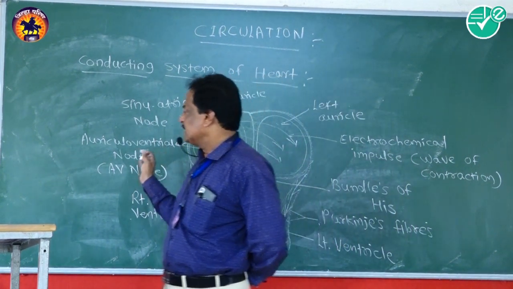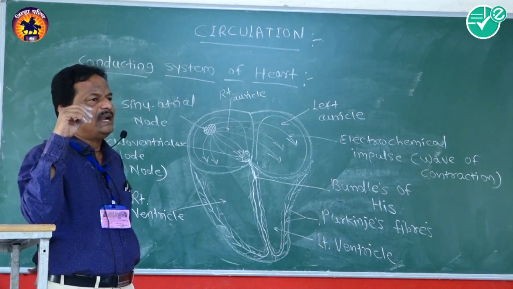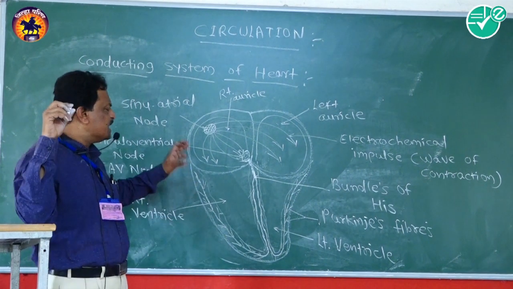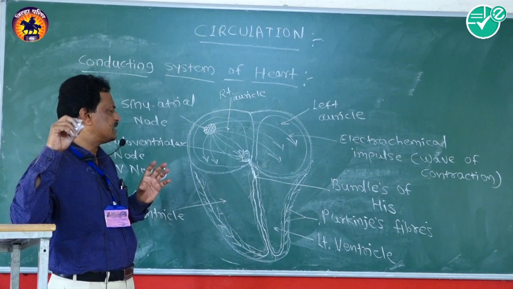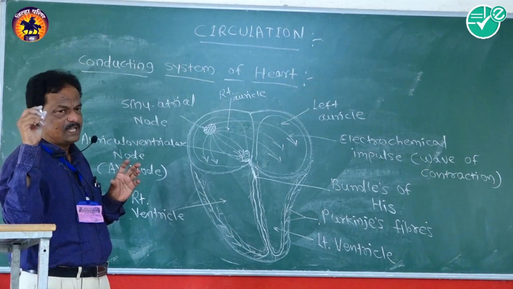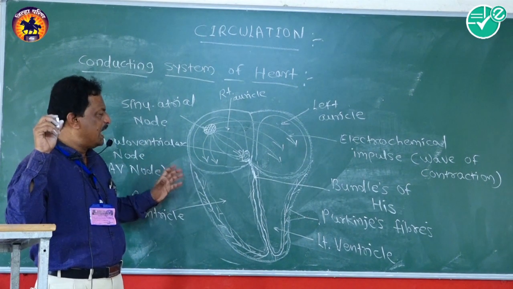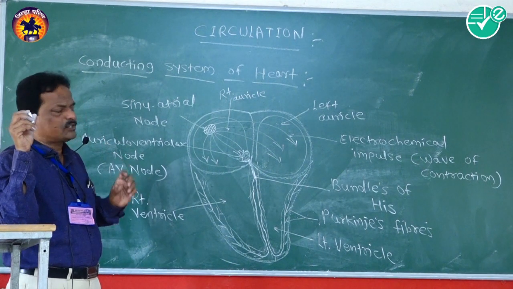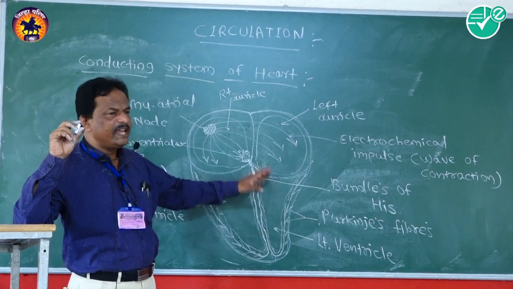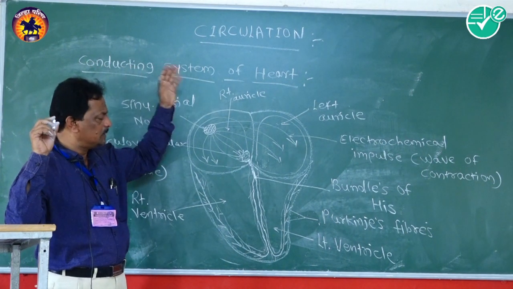During the time of rhythmic contraction of the heart, that is alternate contraction and relaxation, the systolic phase and diastolic phase, such a cycle is completed 72 times per minute. Means 72 per minute is the normal heartbeat rate in a human being. During each ventricular contraction, 70 ml of blood is ejected from the left ventricle towards the body parts.